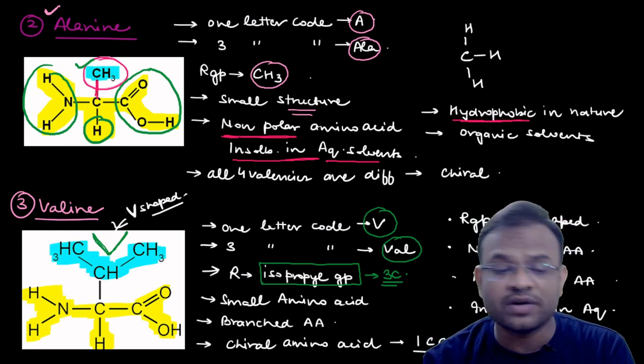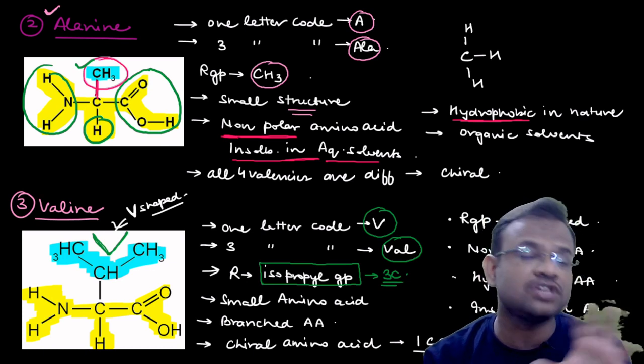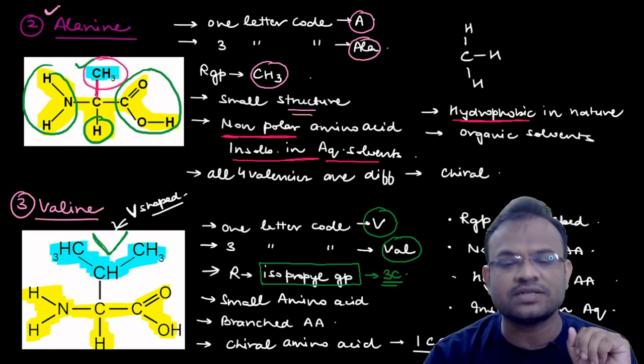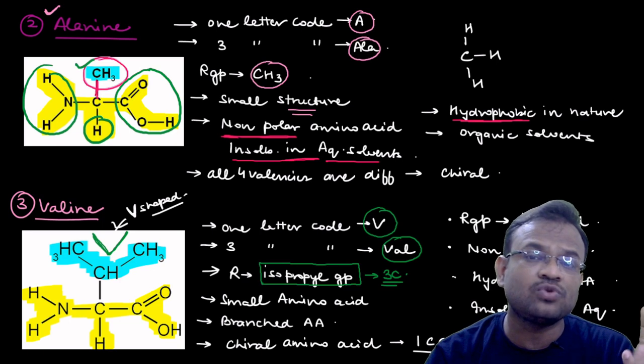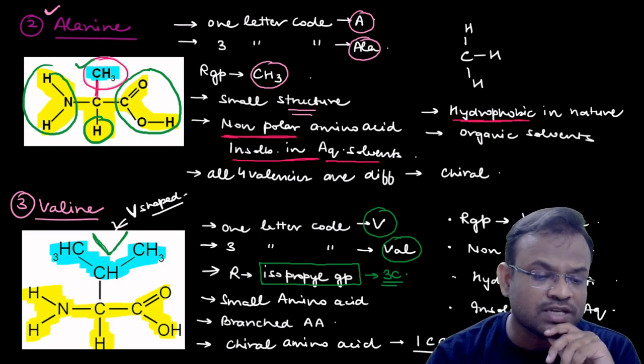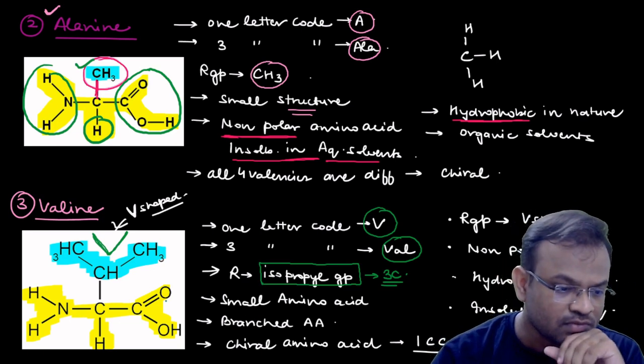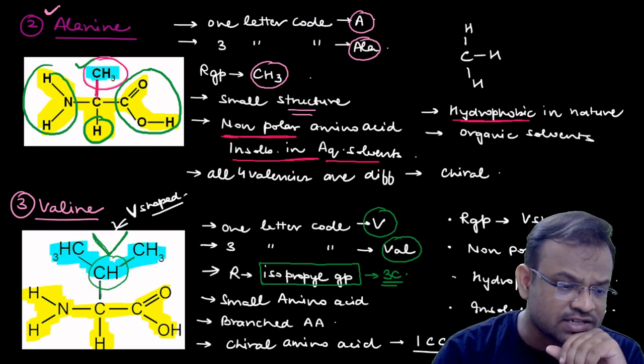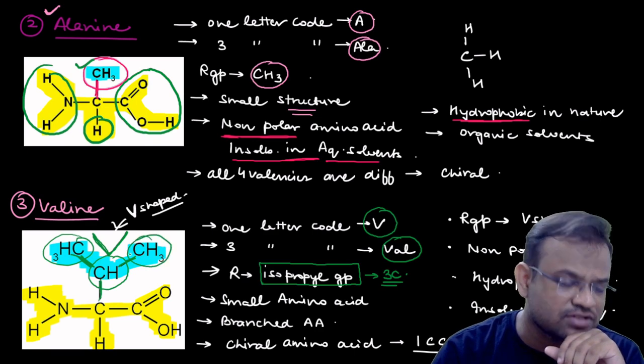Now one very important thing is that you can see branching over here. This is the first amino acid in which you will be able to observe branching. How can you see branching over here? This was CH, right? If you consider this as a chain, CH and CH3, then you will say that this is branched, this is branching. Or if you consider this and this as a chain, then you will say that this is branched.